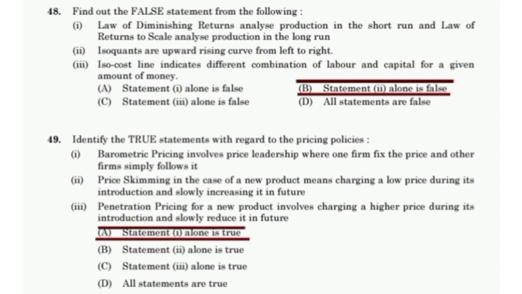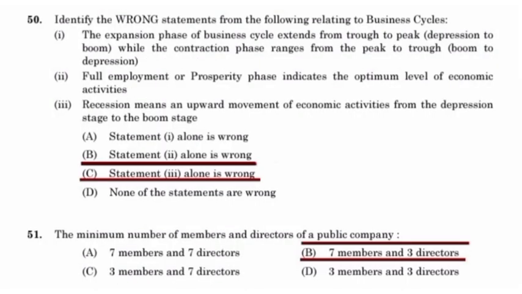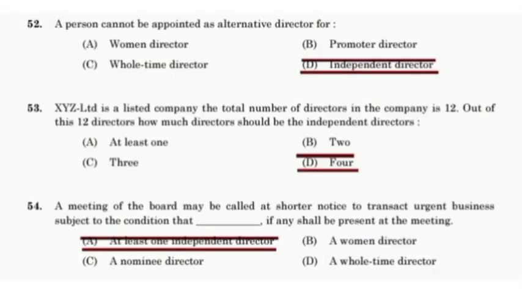Identify the true statement with regard to pricing policies. Barometric pricing involves price leadership where one firm fixes the price and the other firm simply follows it. The minimum number of members and directors of a public company: 7 members and 3 directors. A person cannot be appointed as alternative director for independent director.